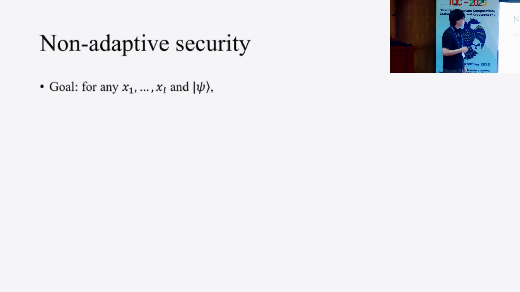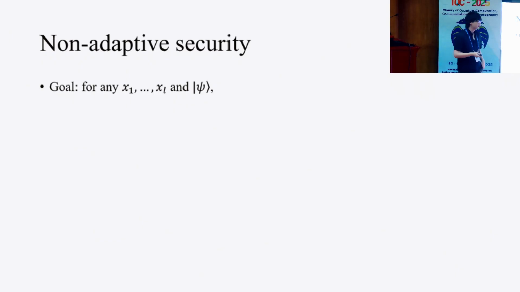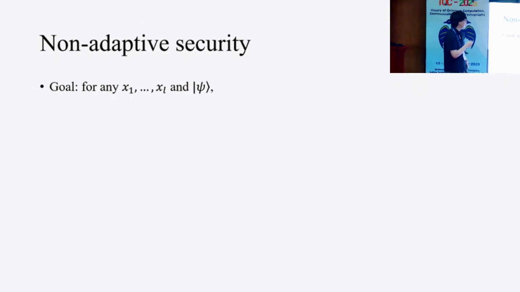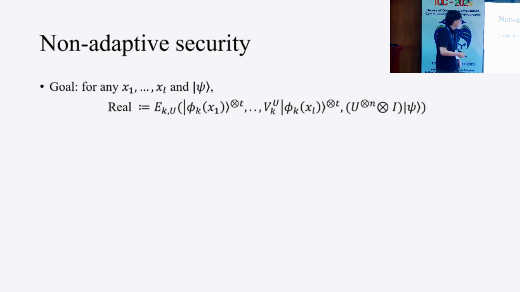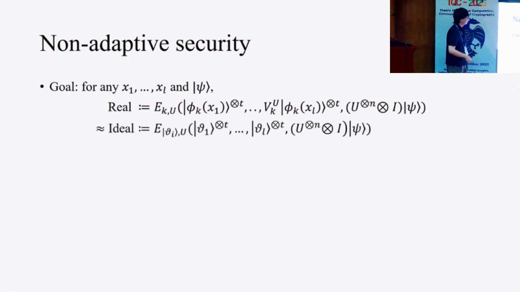First, let's see the non-adaptive security. For showing non-adaptive security, the goal is as follows. For any bit strings x1 to xl and any fixed state ket psi, this real state is close to this ideal state.